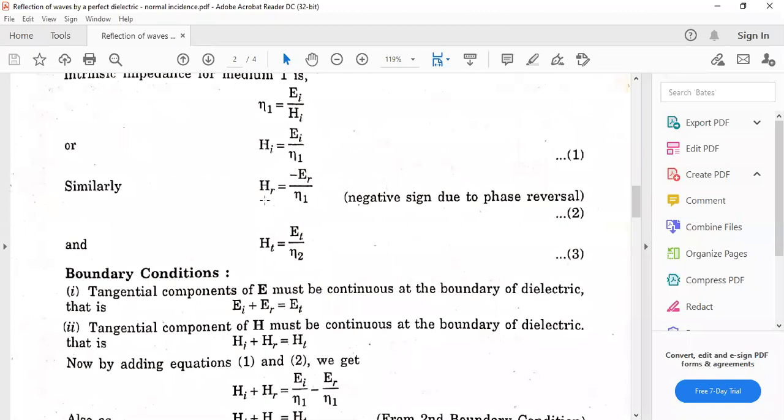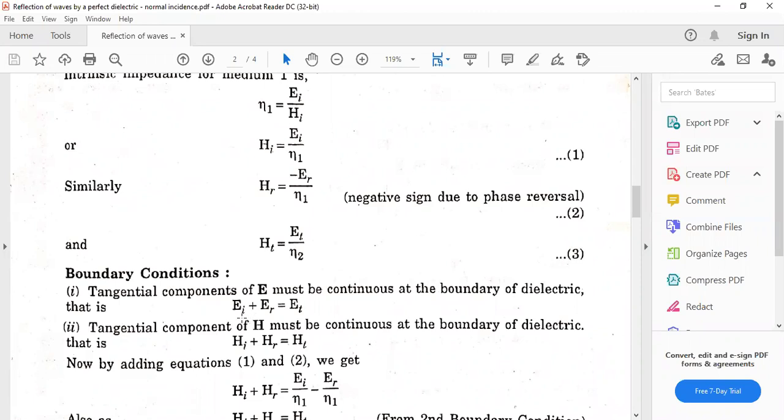Similarly HR is equal to minus ER upon eta 1, because there is a phase reversal of 180 degrees, and the medium is 1. And similarly HT is equal to ET upon eta 2. Now the medium is 2, the transmitted wave is in medium 2.